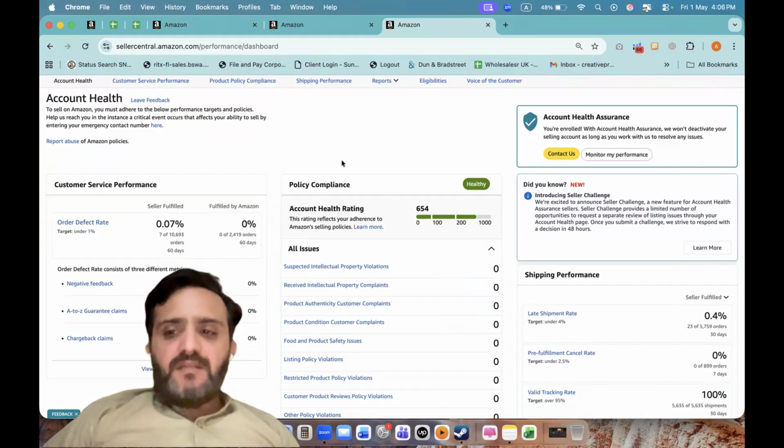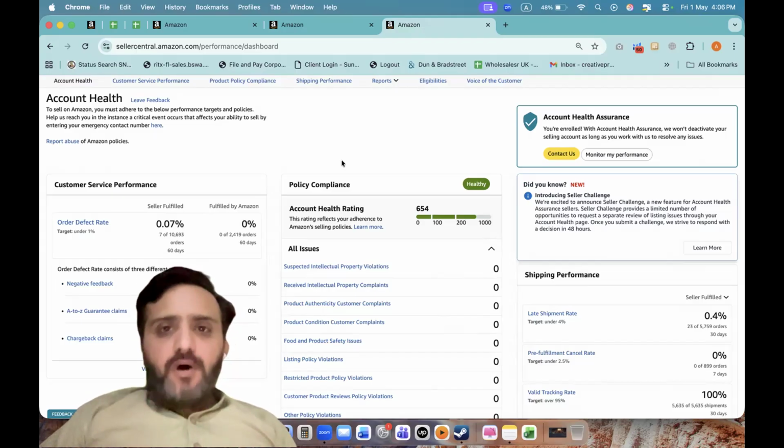This profile influences every major decision Amazon takes about your account. So how does this trust score matter and how does Amazon calculate it? Let's break it down. First of all is account history. Amazon looks at your past behavior over time. This includes policy violations, warnings, suspensions, appeals, account age, and consistency of operations. An account with a long, clean history builds stronger trust, while accounts with repeated issues lose trust over time.